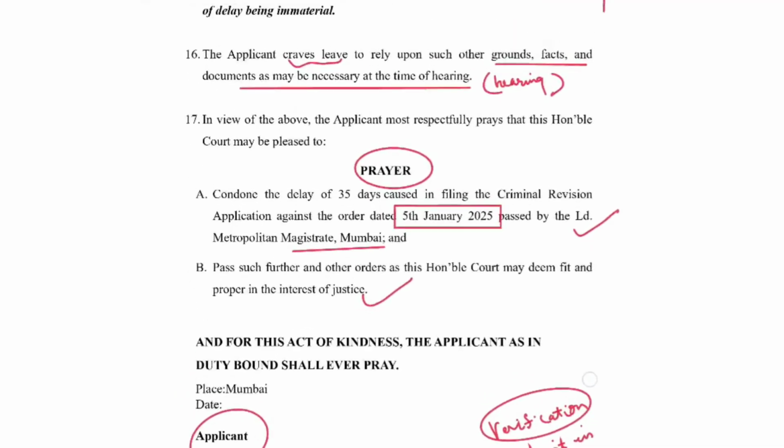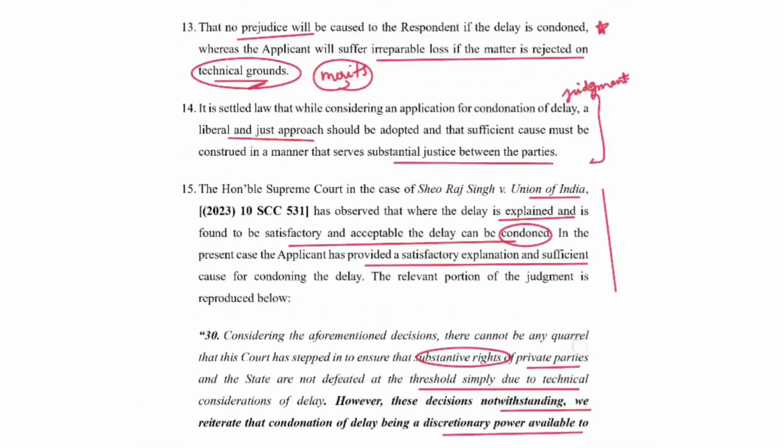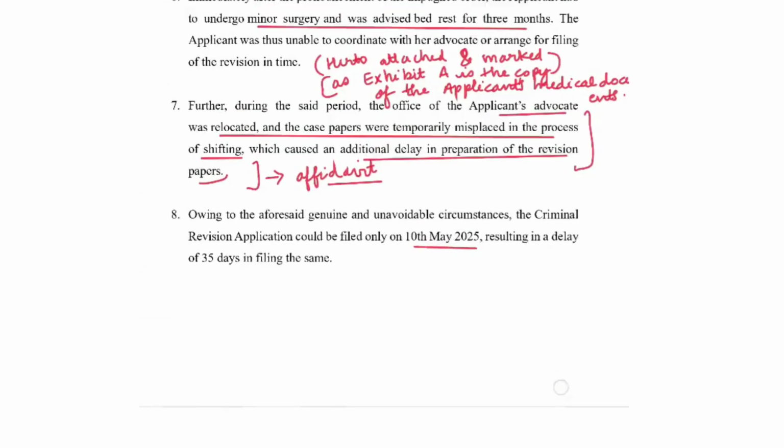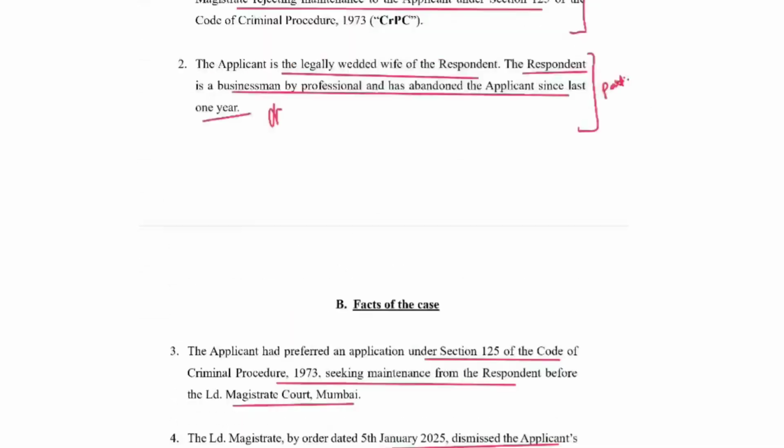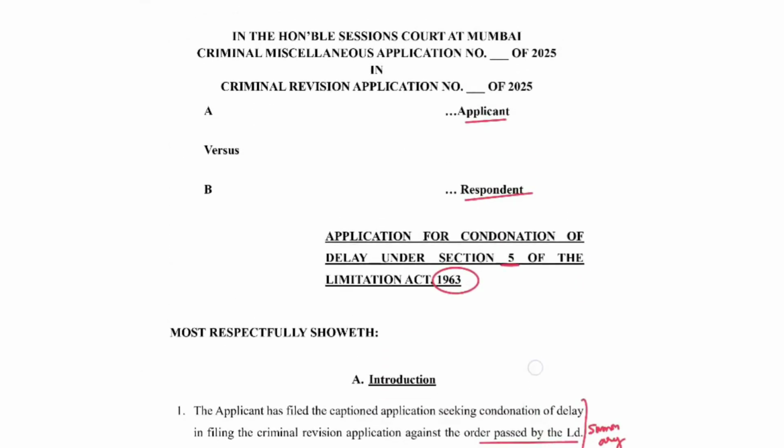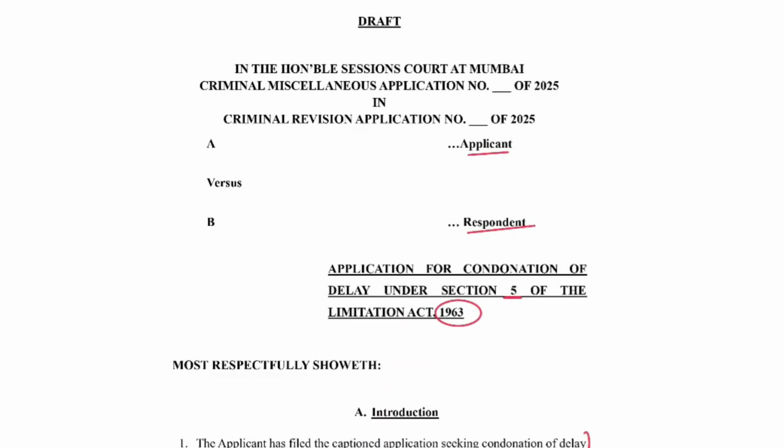But yes, this was how a condonation of delay application is drafted. I've shown you the structure. I've shown you what all essential elements are to be added in the draft, what section, what law, what judgment. I think this has been a detailed explanation of how a condonation of delay application is drafted.